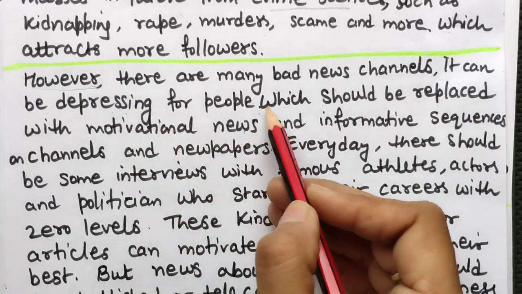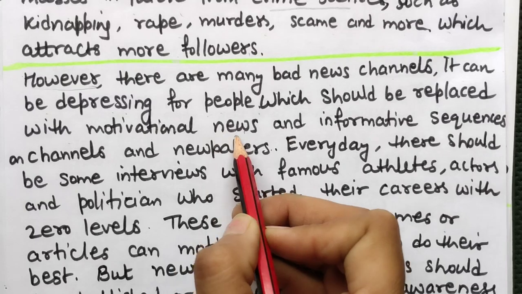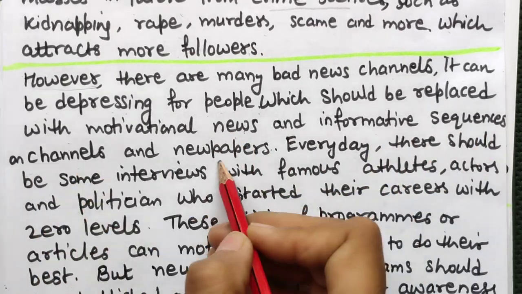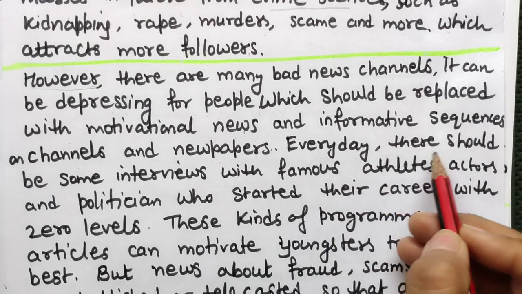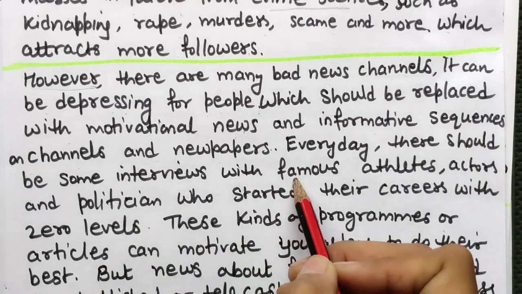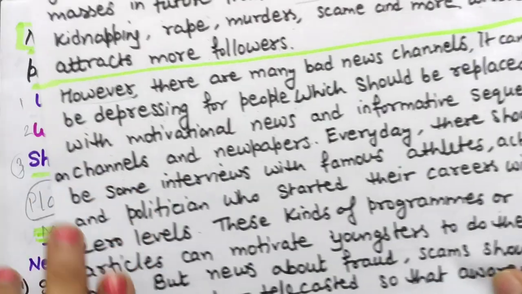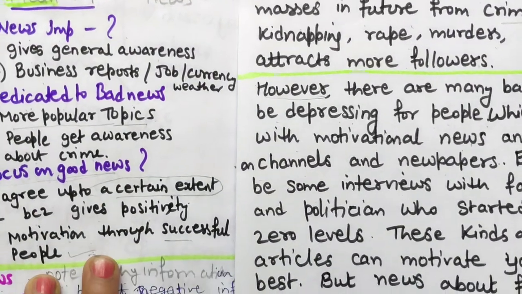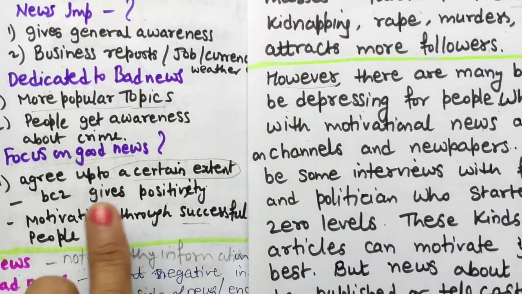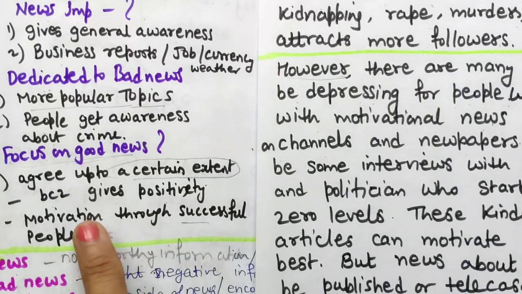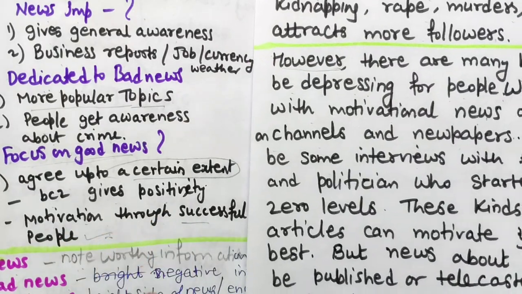It can be depressing for people, which should be replaced with motivational news and informative sequences on channels and newspapers. Every day there should be some interviews with famous people. Another reason, see what we have planned here: agree up to a certain extent, because it gives positivity, motivational programs through successful people interviews.